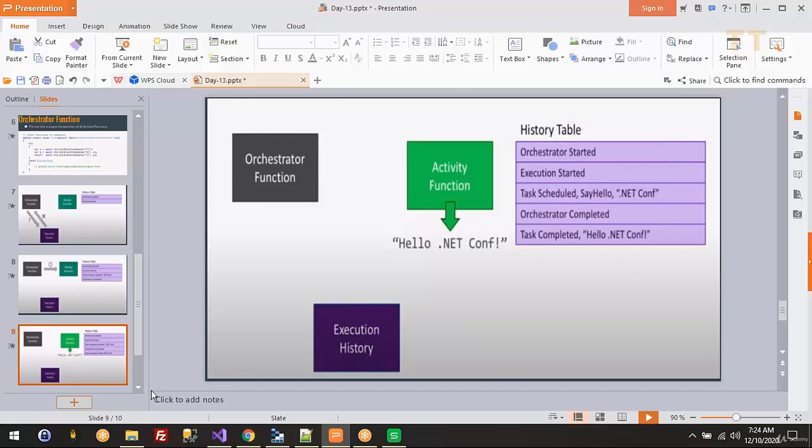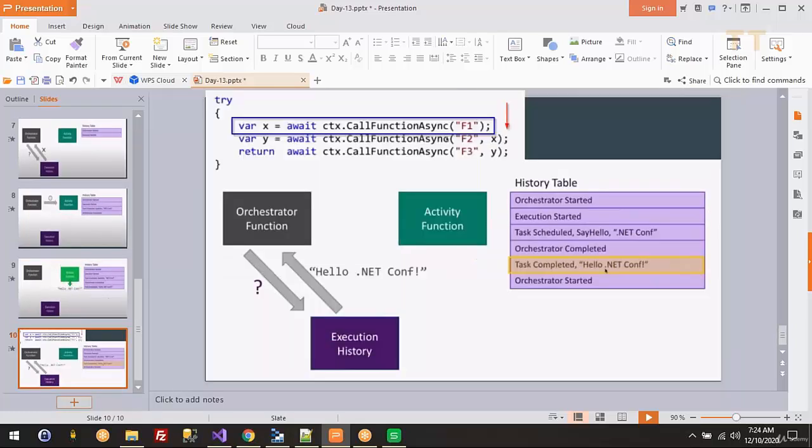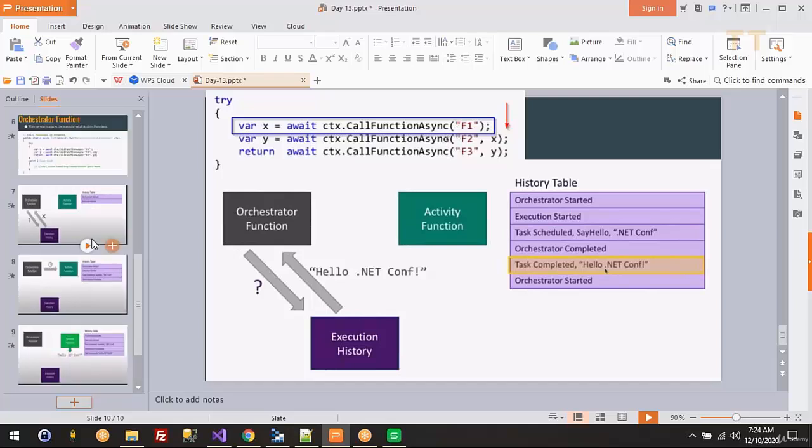Execution gets completed. The next time the orchestrator function starts to execute, because we have already executed F1, we see the result there. Now it doesn't start from F2. It goes back to F1 again and tries to execute that. But before executing, it checks whether it has already executed this. Yes, we did. So it will skip that one and execute the second function here.